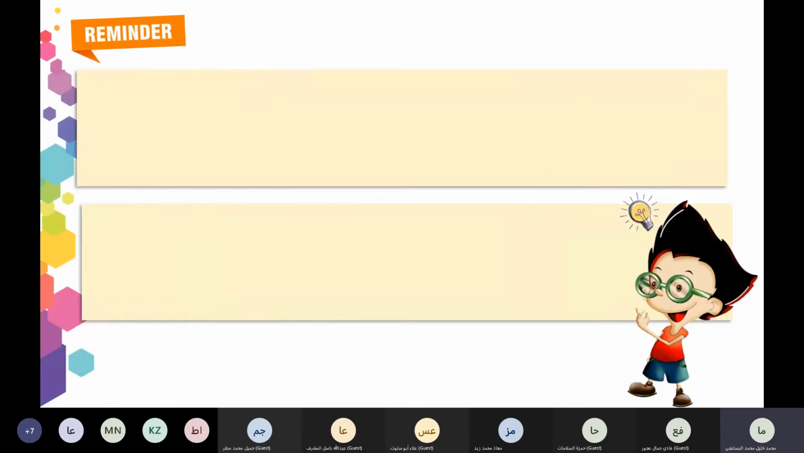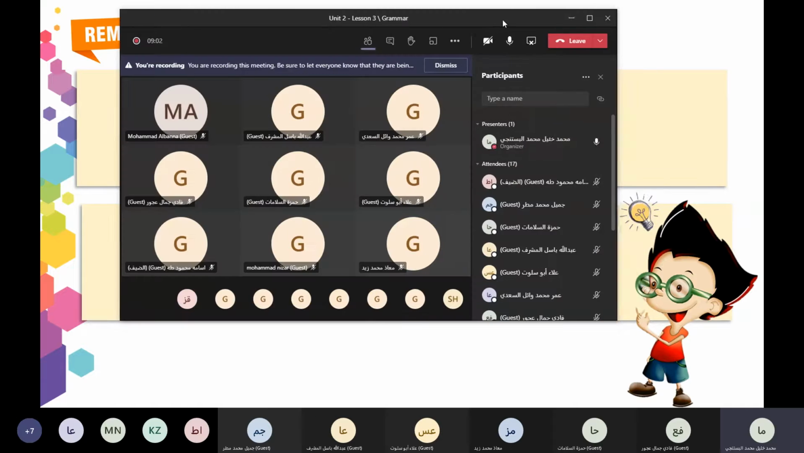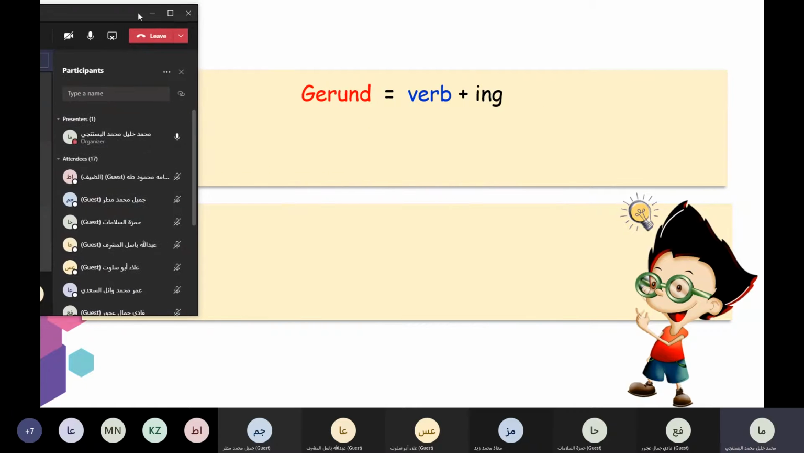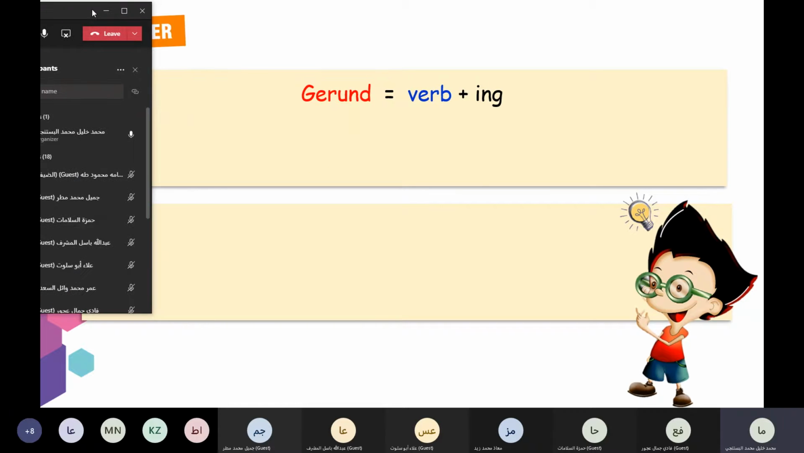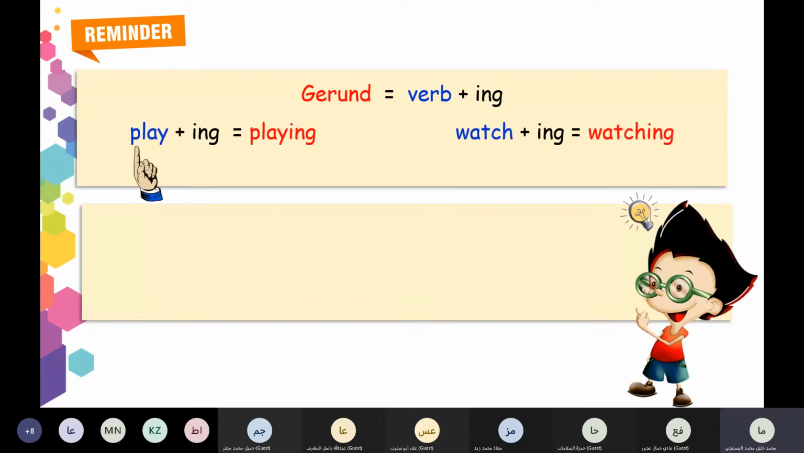We just want to remind you about the gerund. What do we mean by gerund? When we say gerund, what does it mean? Gerund means the verb with the ing form, which represents a noun. Play, playing. Watch, watching. This is about the gerund.